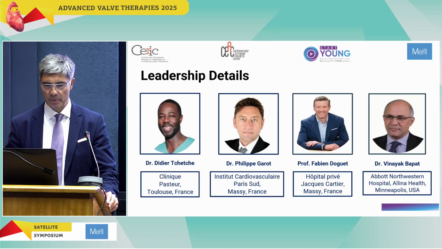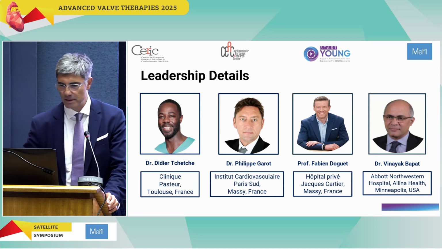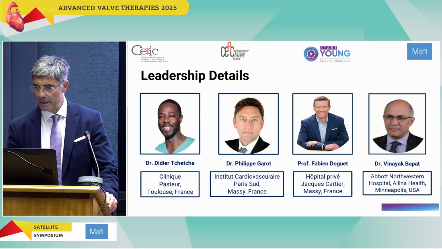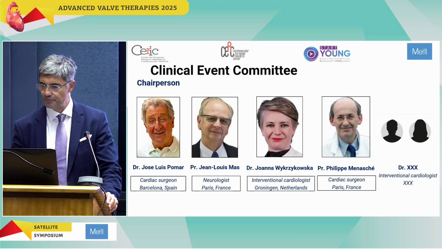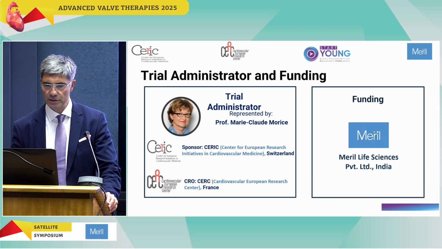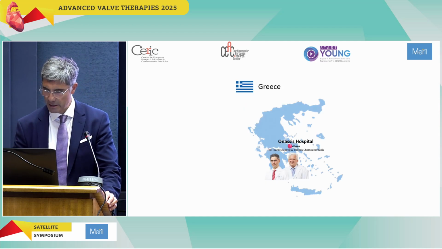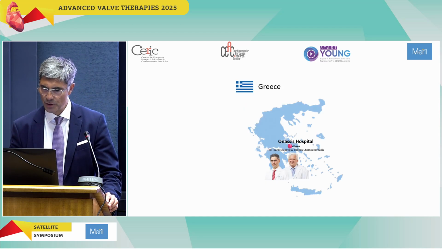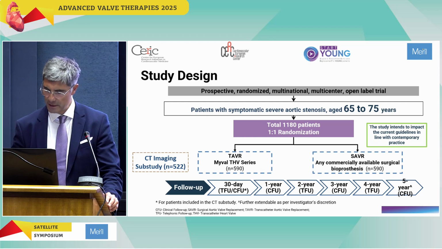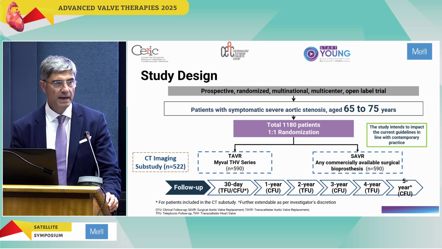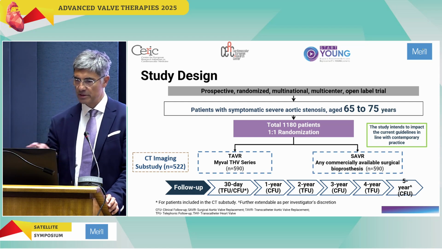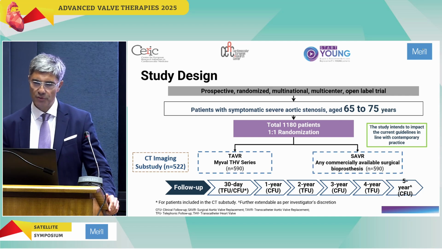So these are the PIs of the study, Didier Tchetche, Philippe Garot, and Vinnie Bapat. And this is the clinical event committee, of course, and the trial administrator is Marie-Claude Morice. And we, with Dr. Hamo Georgakis, who is the PI of the surgical arm. This is the breakdown of the study.